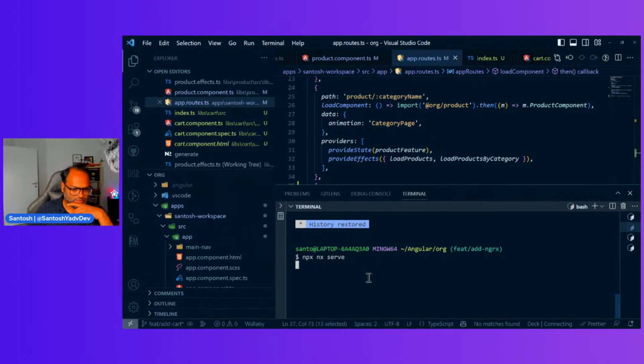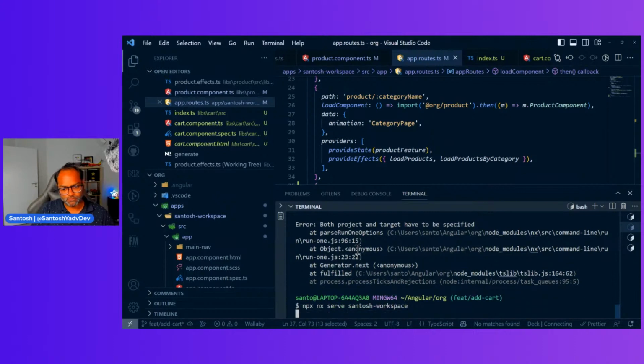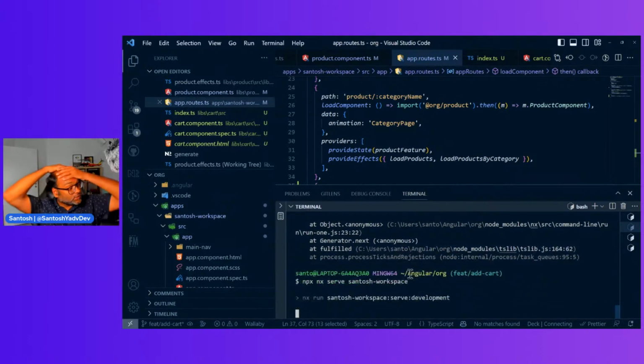Let's see what it does. By default, it should serve the app. Okay. Great. So let's run it and verify our route.